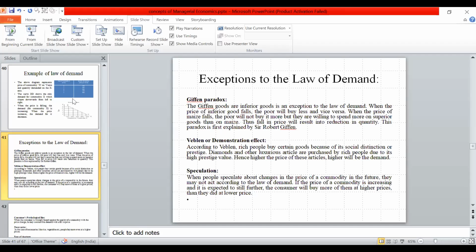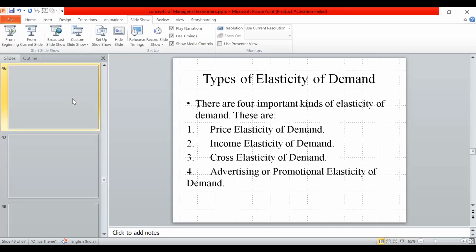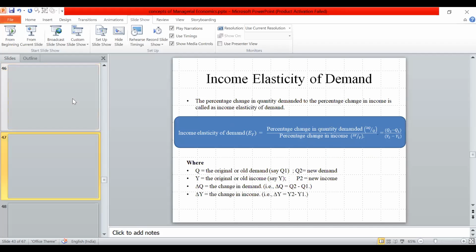Next, elasticity of demand. Just now we discussed these topics. Okay, thank you.